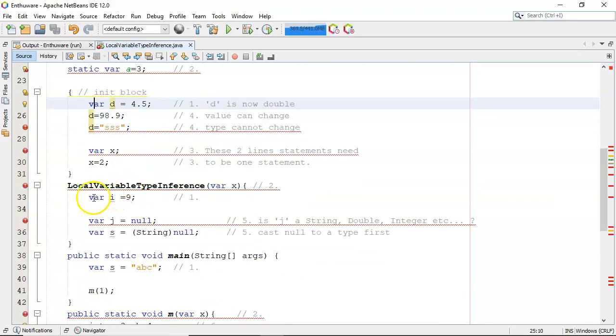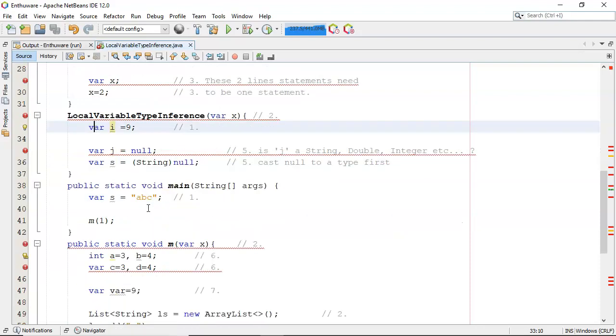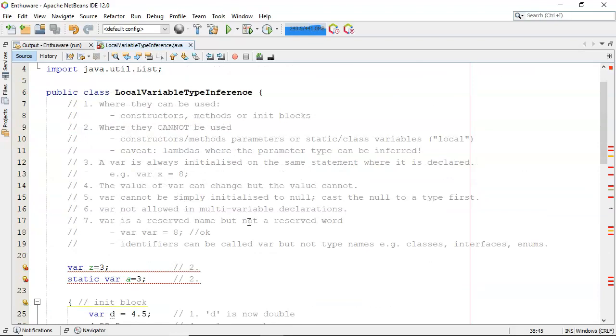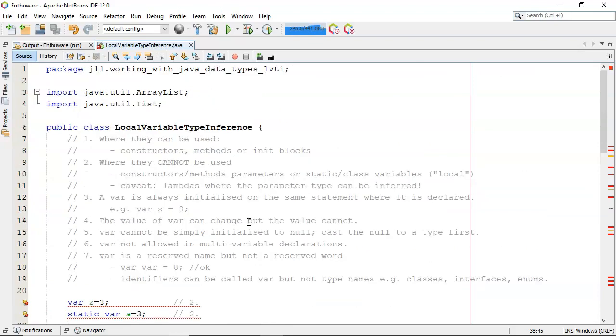Here I'm inside a constructor. var i is assigned 9, so i is now an int. And then I'm inside a method here, main. var s is assigned "ABC", so s is now a String. So they're valid declarations of local variable type inference, where the compiler infers the type.